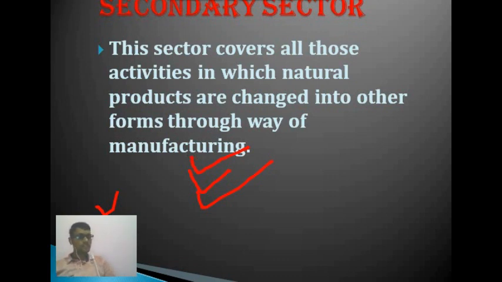Where can manufacturing happen? In factories. Many things are manufactured in factories, in different companies. We take all primary products and change them into other forms according to our needs by manufacturing. This is the second process, and we consider it the secondary sector. Many examples are there in this sector.